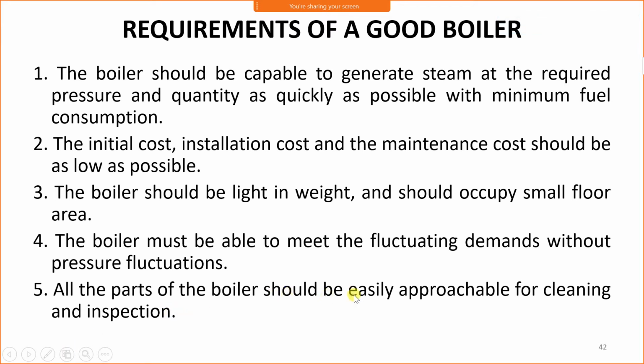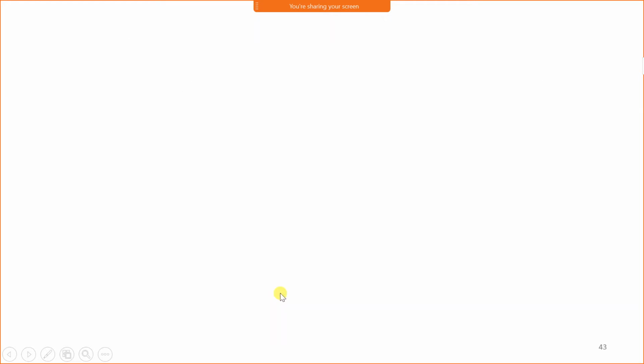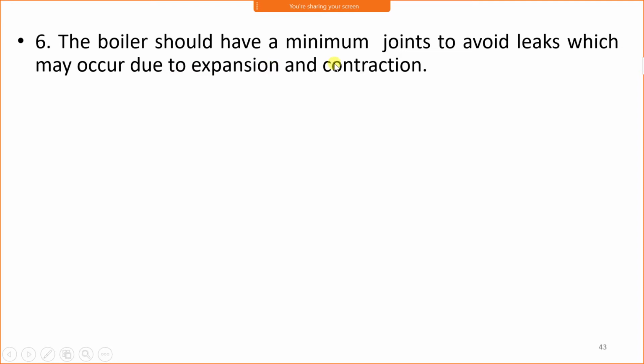All the parts of the boiler should be easily approachable for cleaning and inspection. All parts of the boiler, like the tubes, the furnace, and the various mountings and accessories, should be accessible for cleaning and inspection. The boiler should have minimum joints to avoid leaks which may occur due to expansion and contraction. The boiler pipes, assembly or mountings should have minimum joints so that leakage can be minimized.